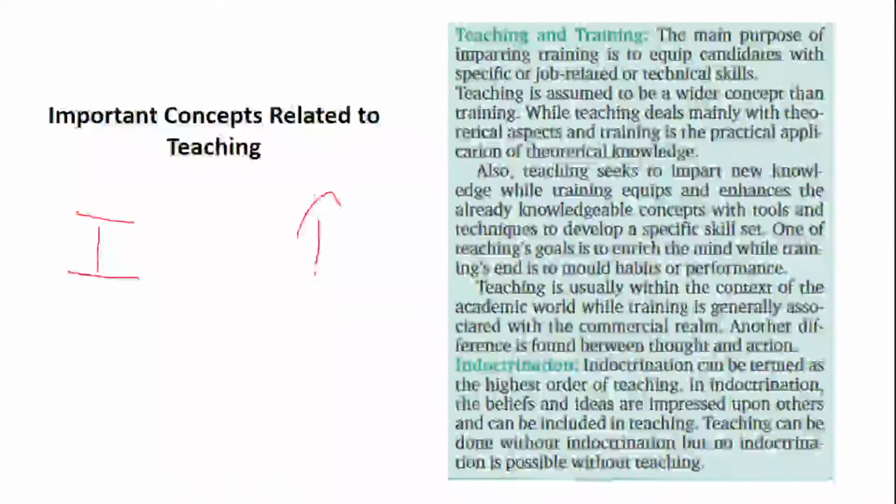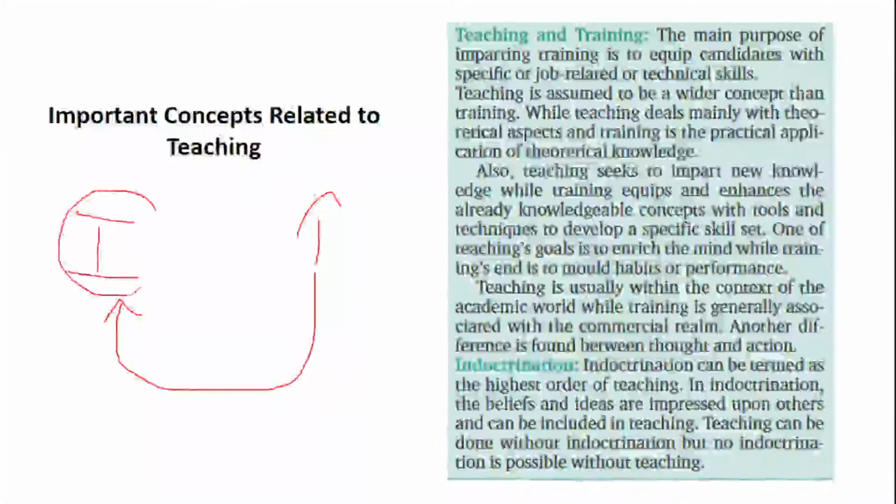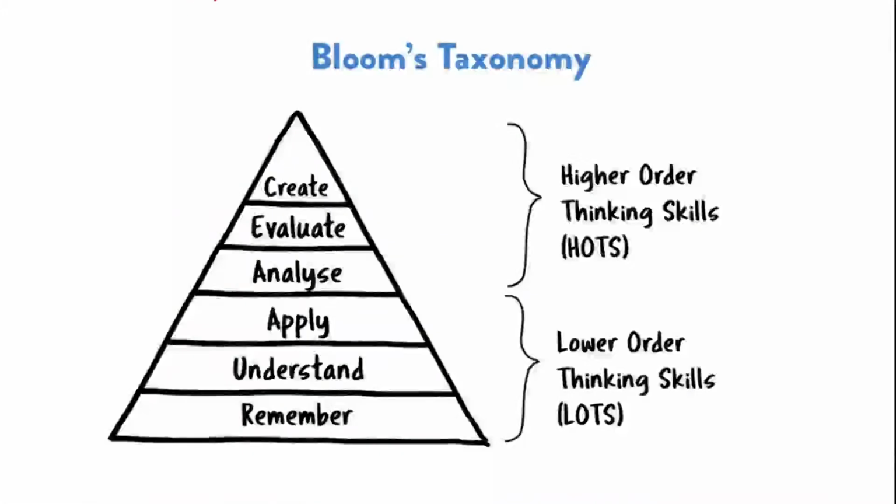When we teach, indoctrination is a sub part like training, but indoctrination is incomplete without teaching, while for teaching, indoctrination is not required. This helps us conclude that teaching plays a very important role. Training and indoctrination are all sub parts of teaching. Is it clear? Okay. Now, the next important topic is Bloom's taxonomy.